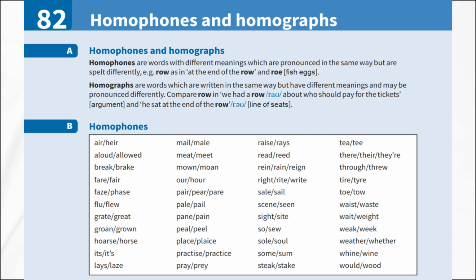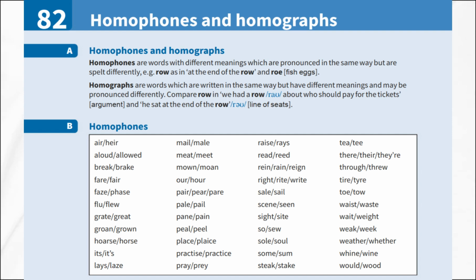Now, let's move on to homographs. Homographs are words that are spelled the same way, but they have different meanings. Sometimes, they are even pronounced differently. For example, the word row can mean an argument, and it is pronounced with a different sound than row, which means a line of seats. So, homographs can be tricky because you see the same spelling, but you need to know which meaning and pronunciation to use based on the context.